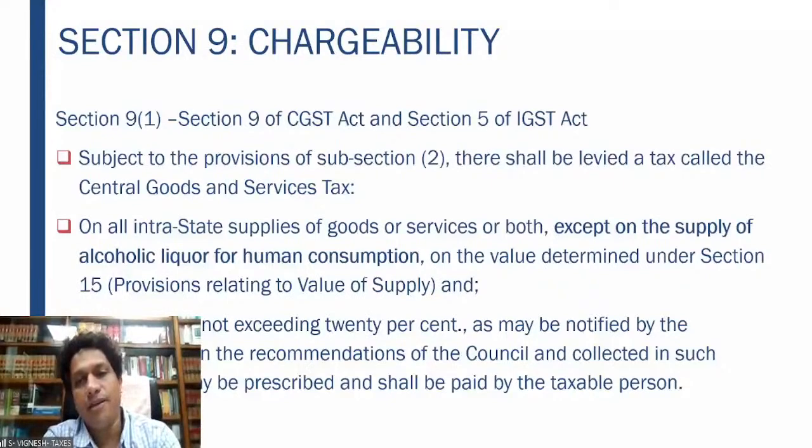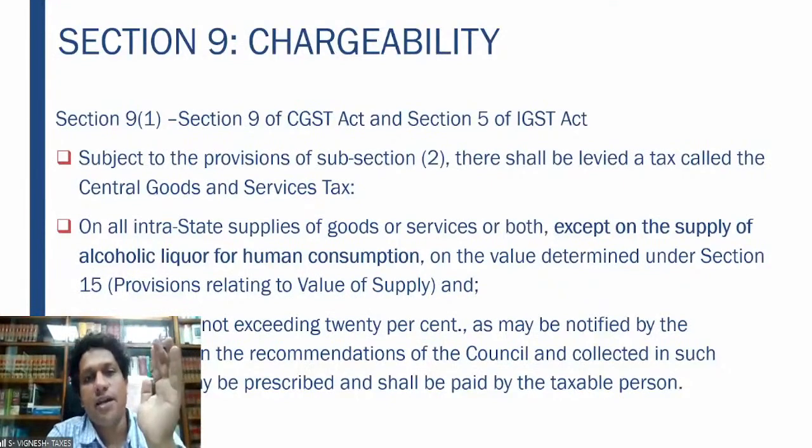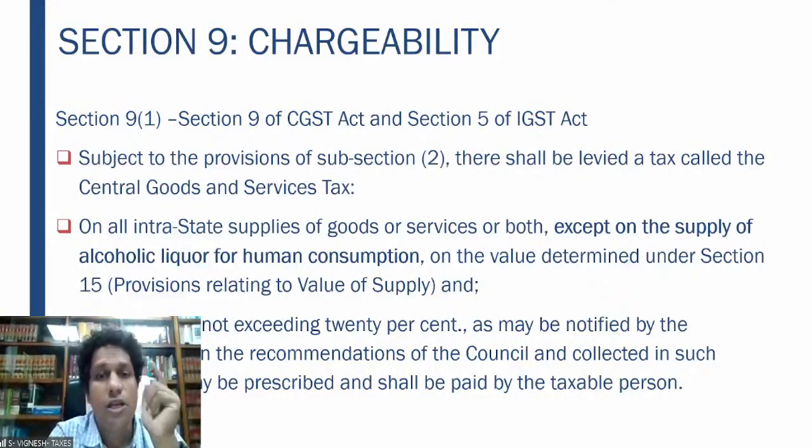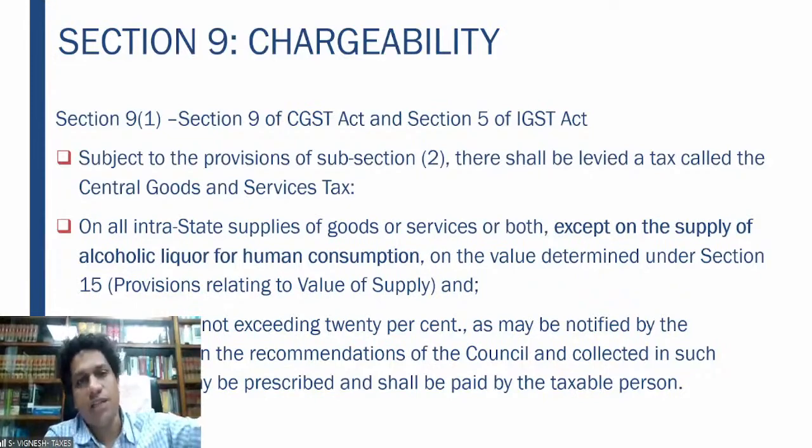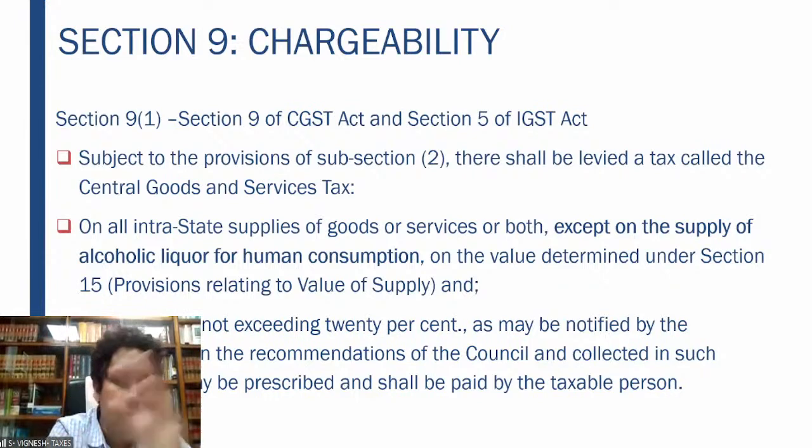So it says that there shall be levied a tax, which is the CGST, on all goods or services, again intrastate, except on the supply of alcoholic liquor for human consumption, because we read in the first session itself that it is excluded in the constitution. On the value given as per section 15, how to determine the value of supply, you will read section 15 thoroughly in the chapters pertaining to value of supply.